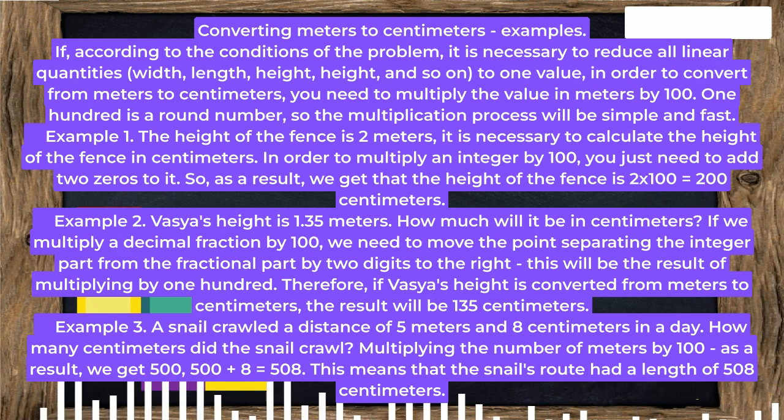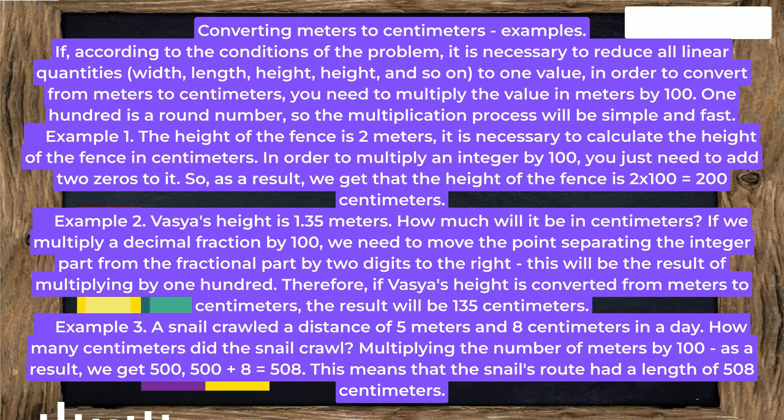Converting meters to centimeters, examples. If, according to the conditions of the problem, it is necessary to reduce all linear quantities, width, length, height, and so on, to one value, in order to convert from meters to centimeters, you need to multiply the value in meters by 100. 100 is a round number, so the multiplication process will be simple and fast. Example 1. The height of the fence is 2 meters, it is necessary to calculate the height of the fence in centimeters. In order to multiply an integer by 100, you just need to add 2 zeros to it. So, as a result, we get that the height of the fence is 2 times 100 equals 200 centimeters.